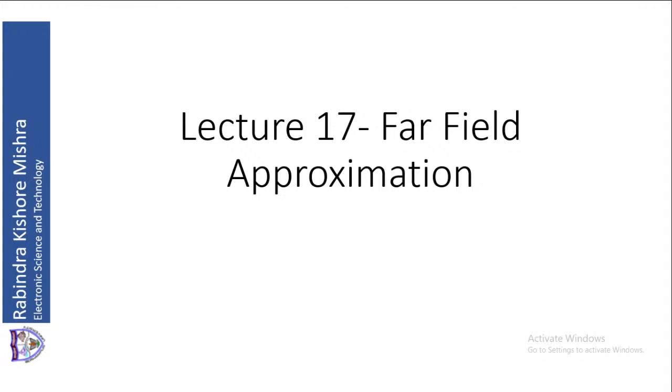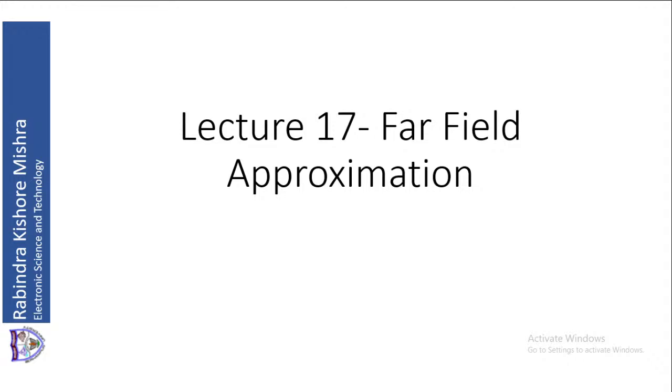So then we saw this. The range Kr equal to 1 is the boundary between the near field and far field. So if you draw a radius R equal to 1 by K or lambda by 2 pi, so if you draw a sphere with this radius, the region within this sphere is near field.